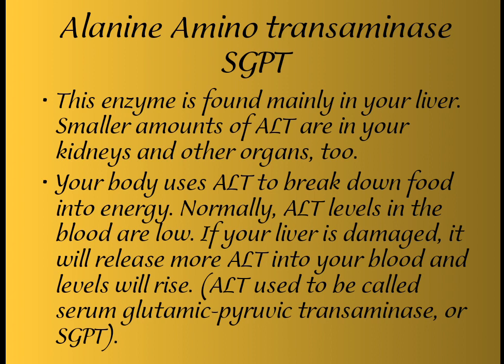Alanine aminotransferase is ALT, also called SGPT. This enzyme is found mainly in your liver, with smaller amounts in your kidney and other organs too. Your body uses ALT to break down food into energy. Normally, ALT levels in the blood are low. If your liver is damaged, it will release more ALT into your blood and the level will rise. ALT used to be called serum glutamic pyruvic transaminase, or SGPT for short.